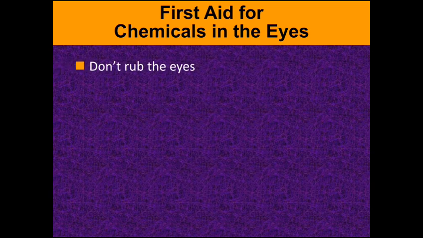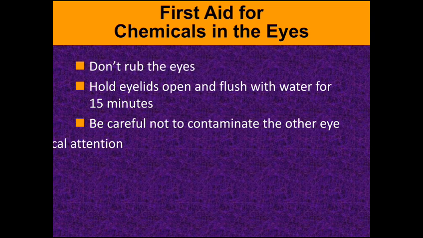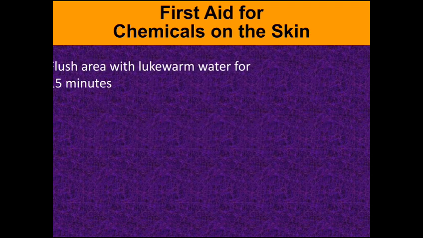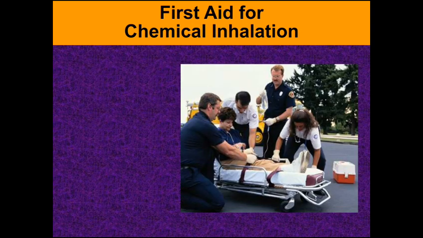First aid for chemicals in the eyes. In case of emergency, don't rub the eyes. Hold eyelids open and flush with water for 15 minutes. Be careful not to contaminate the other eye, and seek additional medical attention. And for chemical burns on the skin, flush the area with lukewarm water for 15 minutes. Remove clothing and jewelry from the burnt area, and seek additional medical attention in case of chemical accidents.